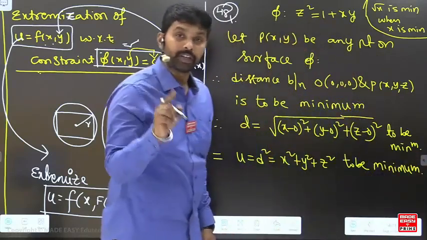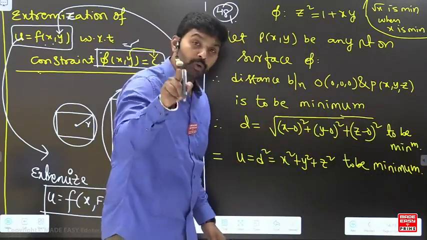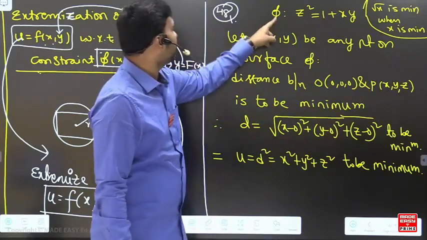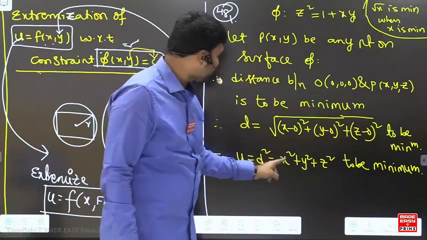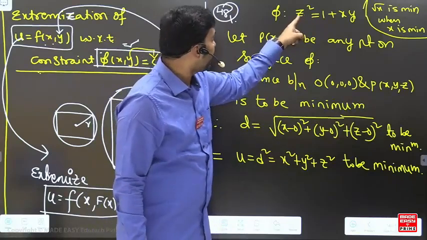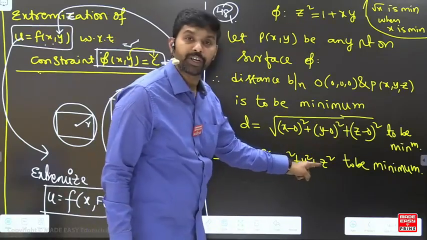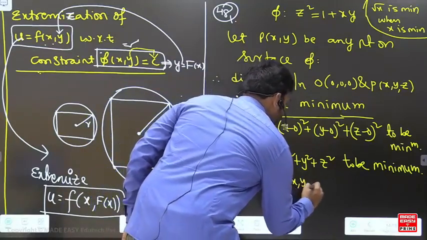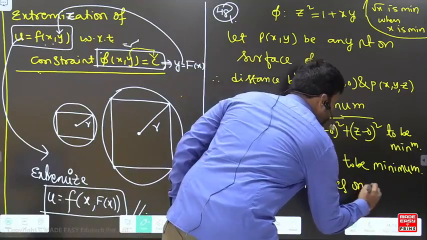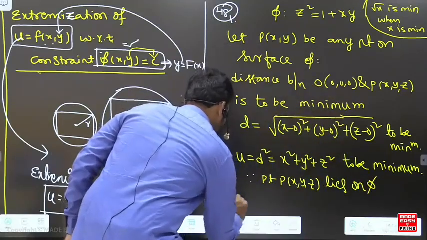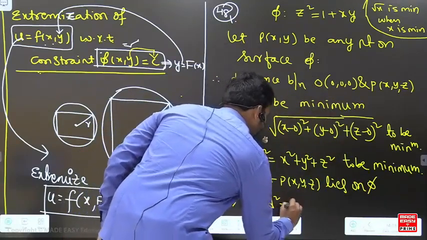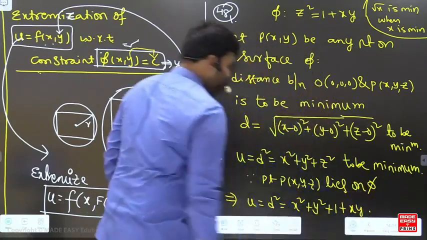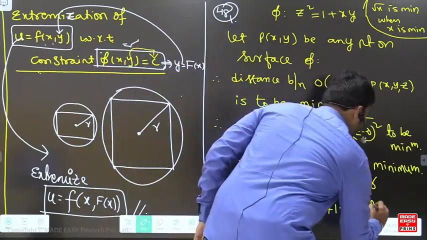But the point x, y, z lies on the surface, so I can replace z square equal to 1 plus xy. Since the point P(x, y, z) lies on the surface phi, u is d square equal to x square plus y square plus 1 plus xy, to be minimum.